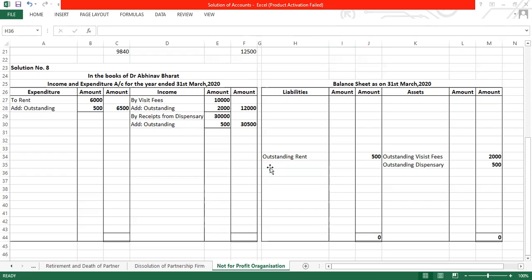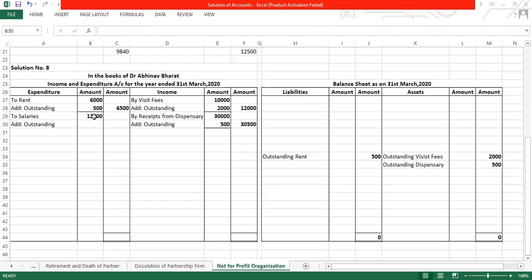And salaries are also there. So salaries कितने दिए हम लोग को, 12,000. So I'll write over here to salaries. Inner column 12,000. Add outstanding. Let us see what is the outstanding amount given to you.